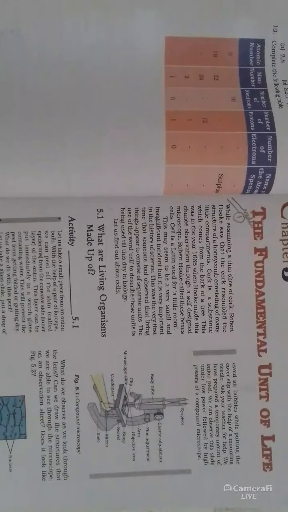So, Robert Hooke first observed that cork consists of small box-like structures just like a honeycomb, and he named these small box-like structures cells. This is the discovery of the cell.